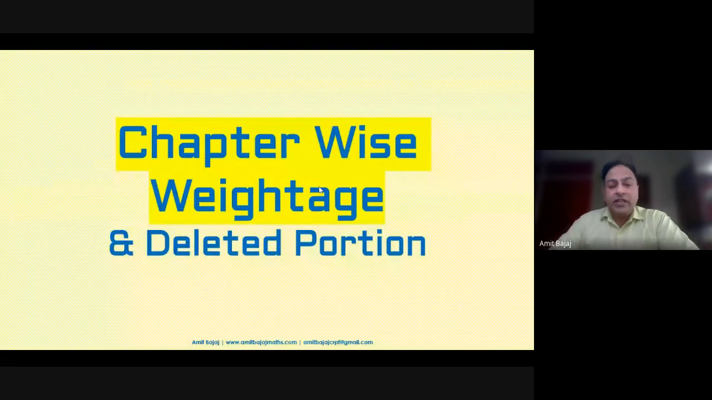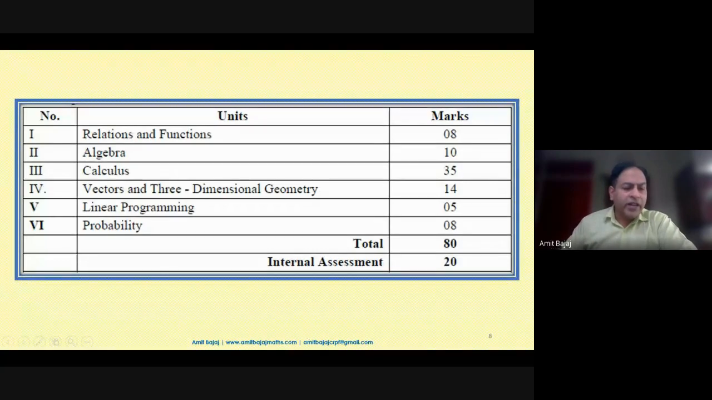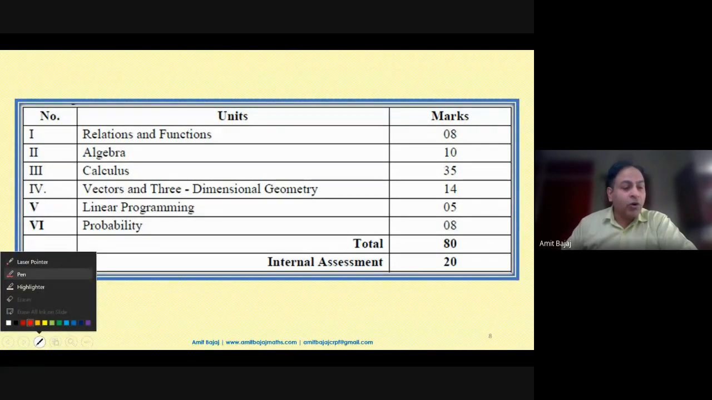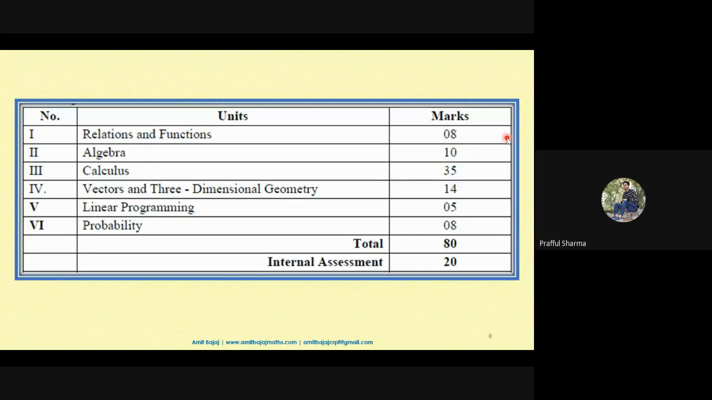So chapter-wise weightage and deleted portion: I will not be covering each and everything which is mentioned over here. I'm sure you all are aware that relations and functions, chapters number 1 and 2, carry a total of 8 marks weightage. CBSE never gives the chapter-wise bifurcation. In one of the WhatsApp groups, I could see teachers asking and demanding chapter-wise weightage, but CBSE never discloses it. They only talk about, say, algebra at 10 marks, which means matrices and determinants. Totally that will carry a weightage of 10 marks.